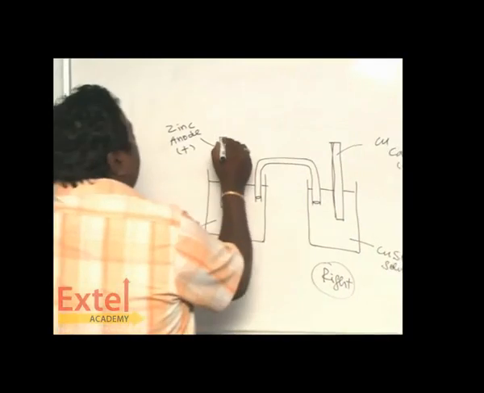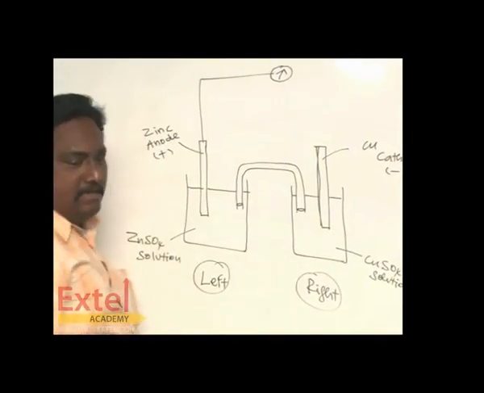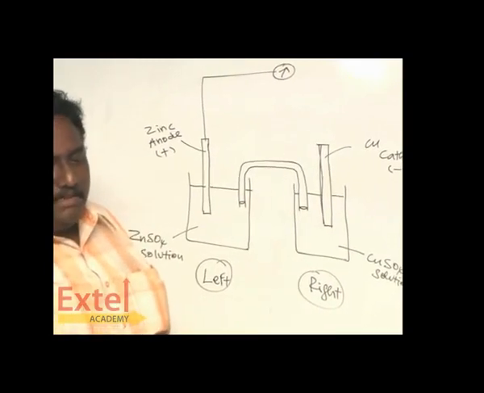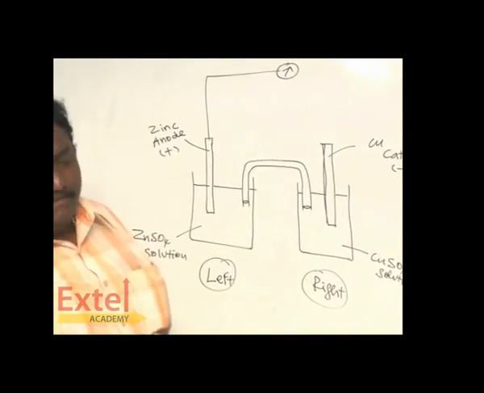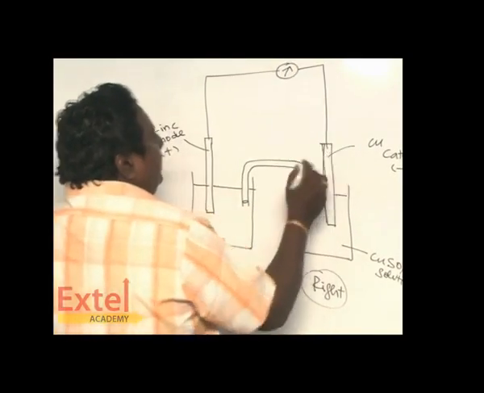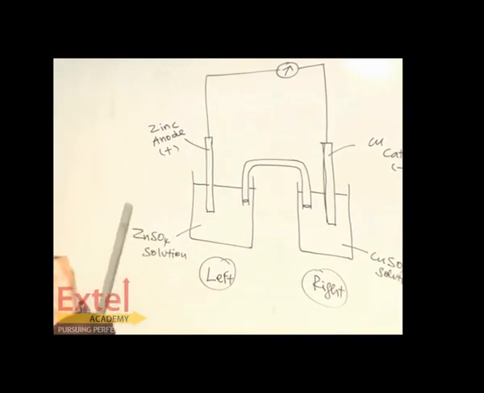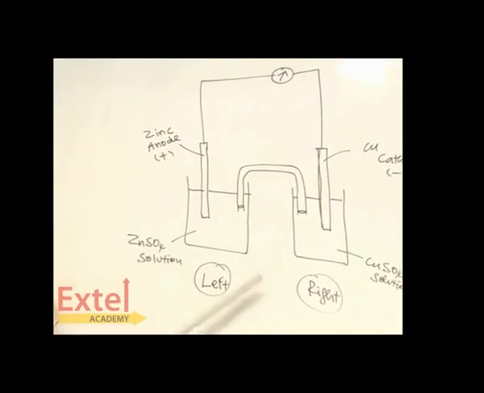Now this anode is connected with a galvanometer, which indicates whether current flows or not. Then it is connected with copper like this. It is called external circuit.